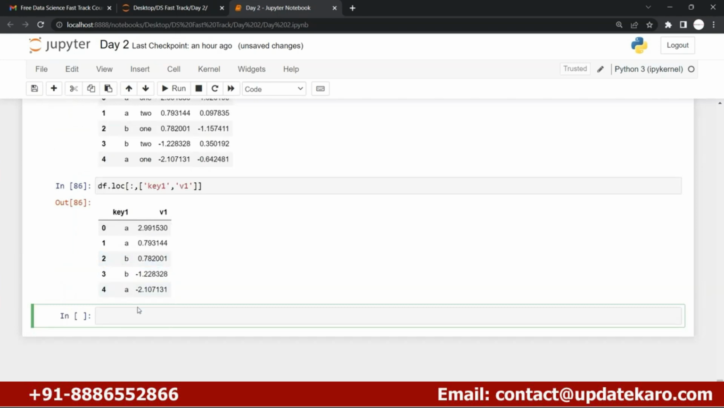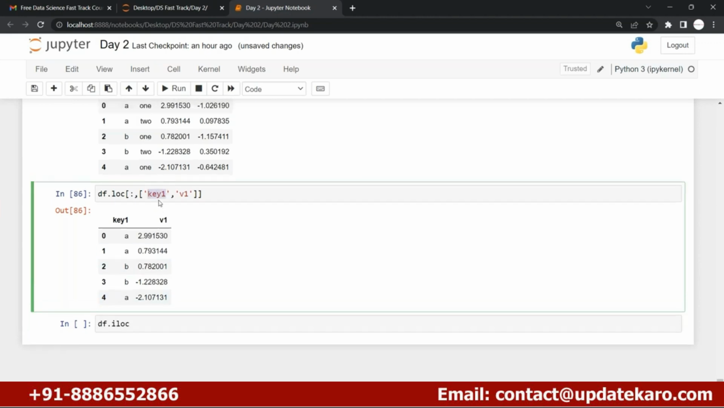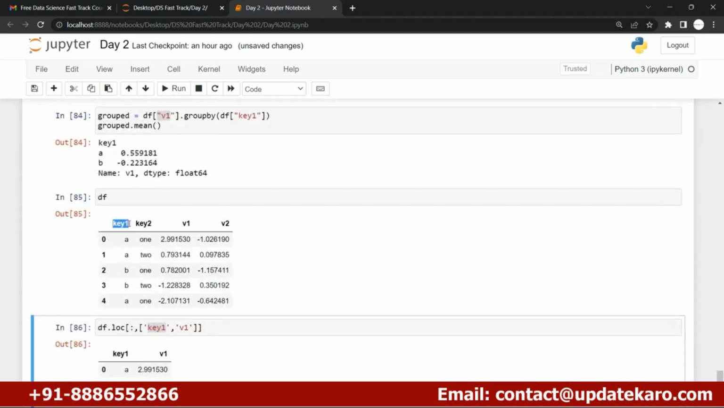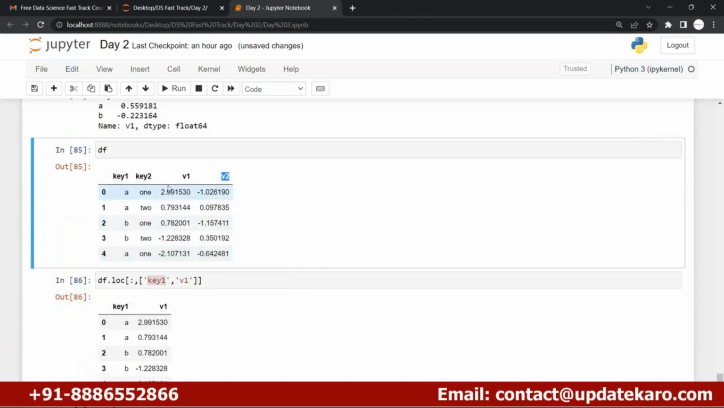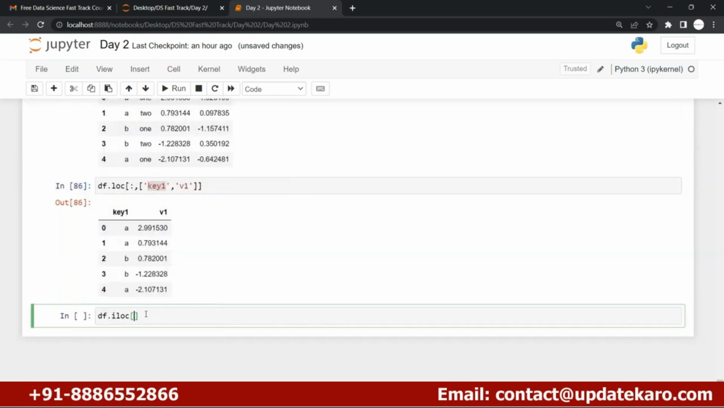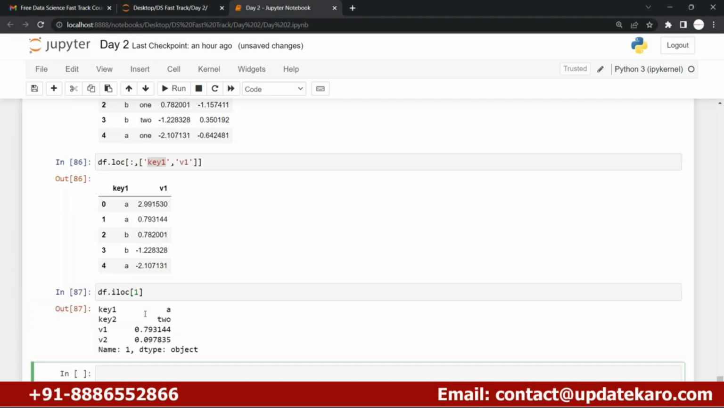And what about the iloc method? iloc is nothing but the index location, right? So here you can see df.iloc. Now instead of taking the names of the columns, I will be taking the index of the columns. This is the zero index column, this is the first index column, this is the second index column, this is the third index column, right? So if I want to extract the first and second index columns, I'll simply use this. Let me run this.